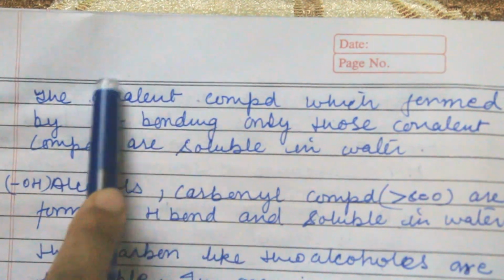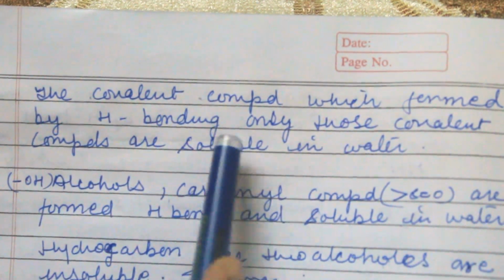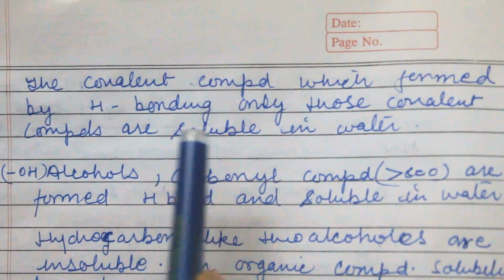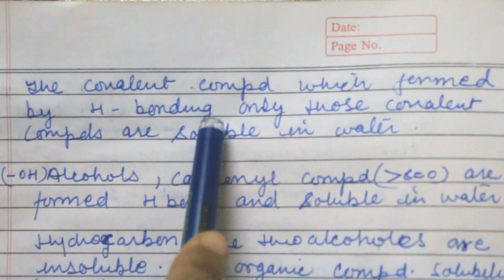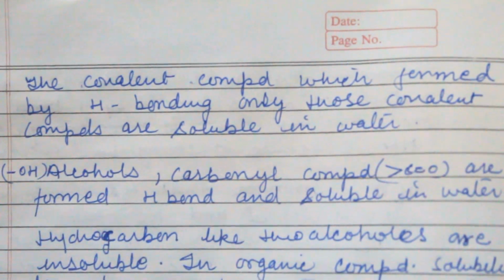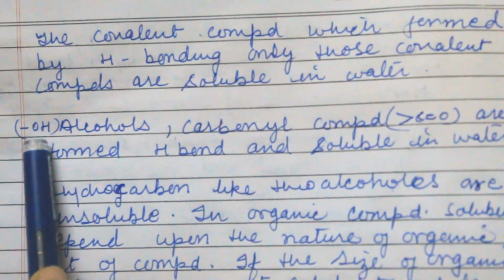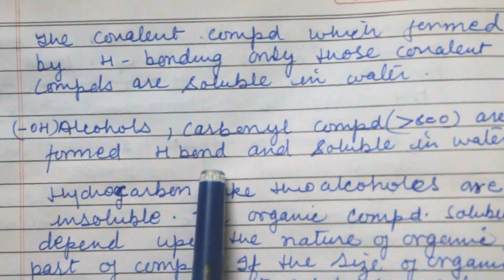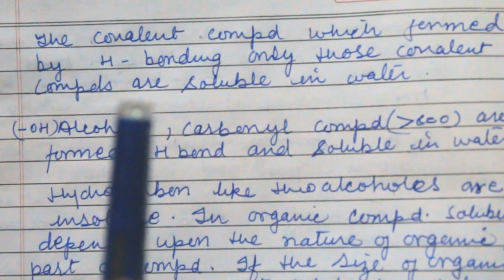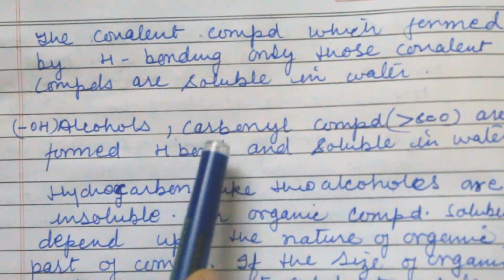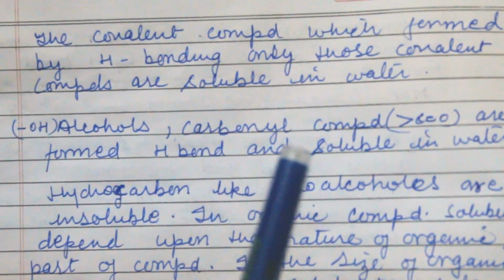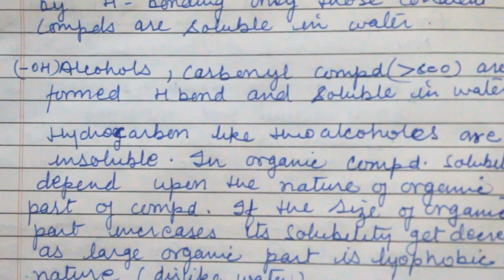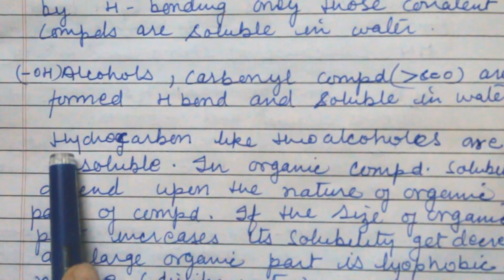Others which do not form hydrogen bonding do not dissolve in water. So alcohol such as OH, carbonyl compounds C double bond O form hydrogen bond and are soluble in water. Whether it is covalent or ionic, compounds which form hydrogen bond are soluble in water. If they are not forming hydrogen bond, they are not soluble in water.